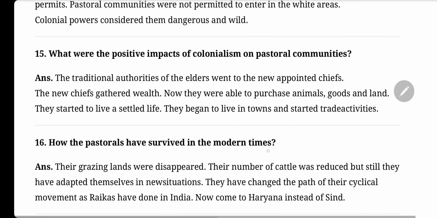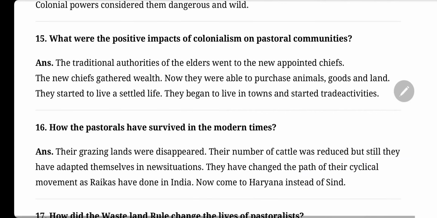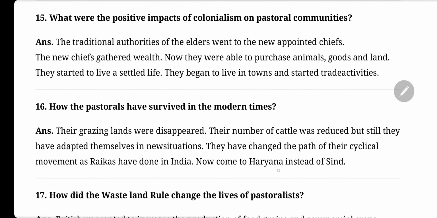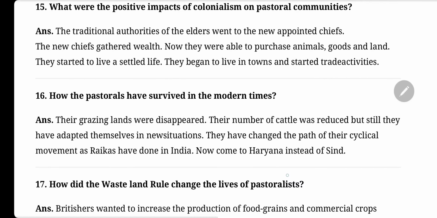What were the positive impacts of colonialism on pastoral communities? The traditional authorities of the elders went to the new appointed chiefs. The new chiefs gathered wealth. Now they were able to purchase animals, goods, and land. They started to live a settled life. They began to live in towns and started trade activities.